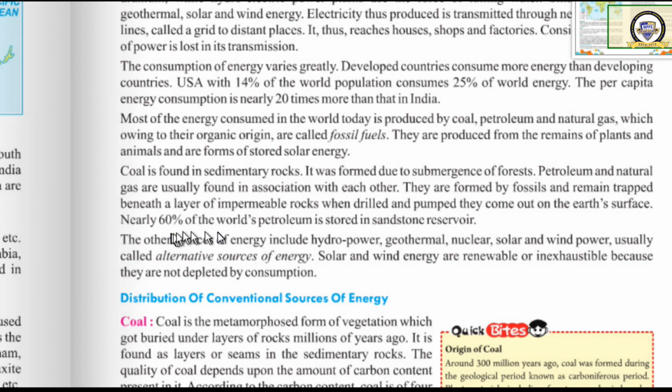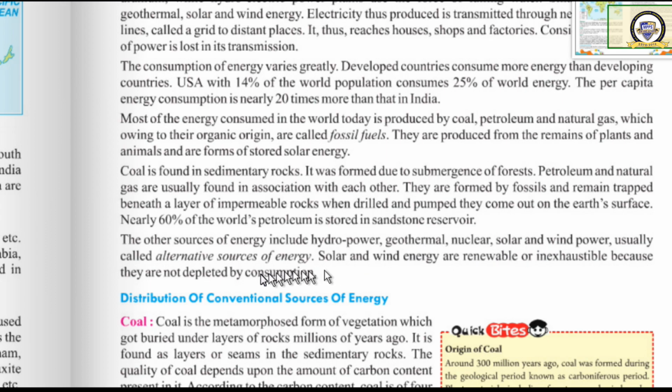Nearly 60% of the world's petroleum is stored in sandstone reservoirs. Sandstone is a sedimentary rock, and near about 60% of the petroleum occurrence of the world is found in sandstone reservoirs. Clear now?